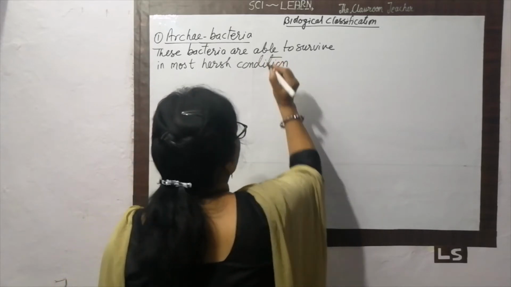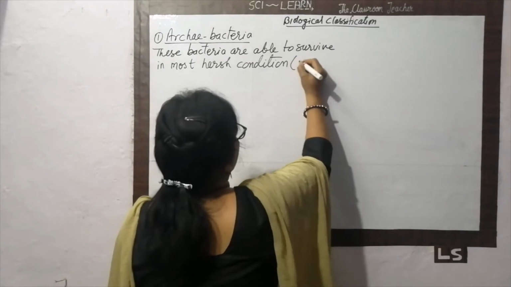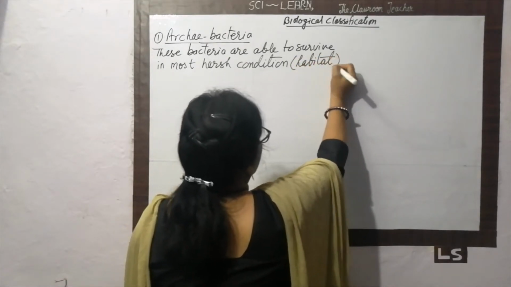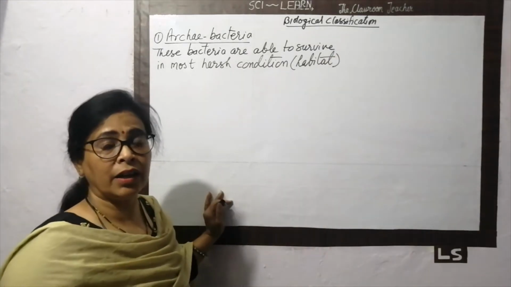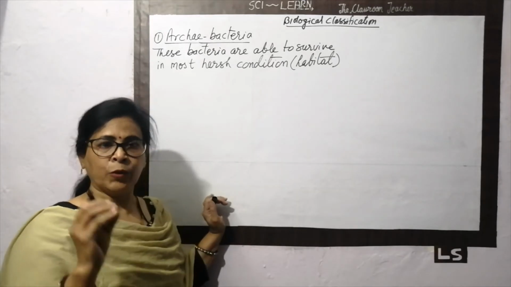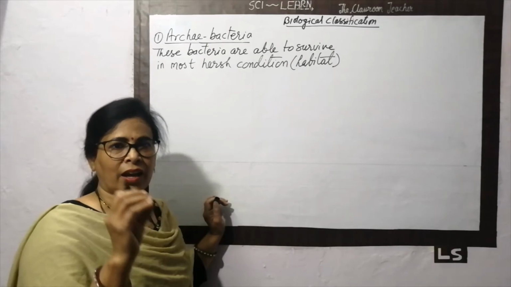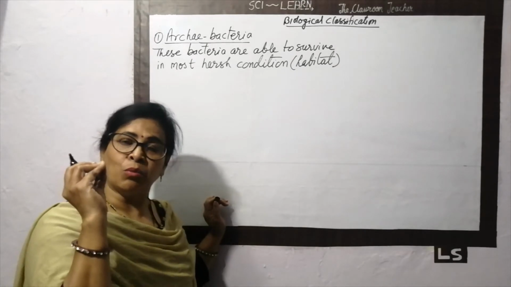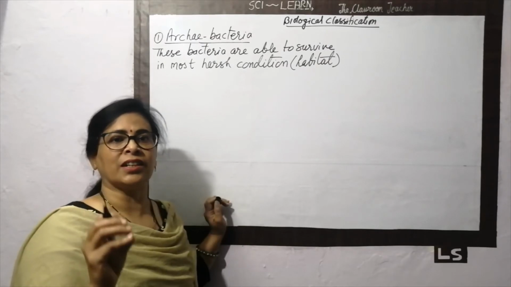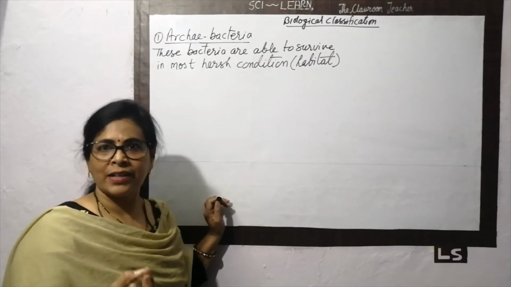When we talk about the harsh condition, it means the habitat. The habitat is the living or the dwelling place. The habitat of these bacteria is very harsh. They are able to survive in the worst of the worst condition. So these are a special group of bacteria, the old bacteria. They have different characteristics, and one of the most important is that they are able to survive in the worst condition. We are going to mention some of the bacteria here.